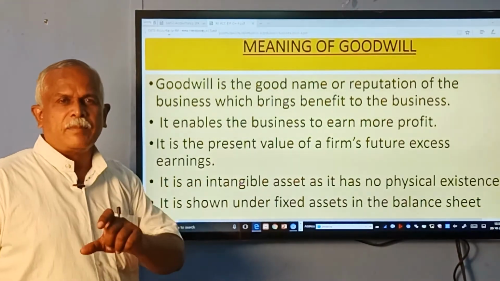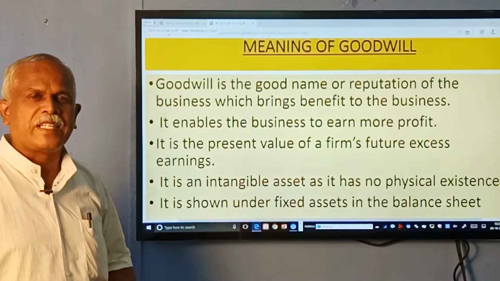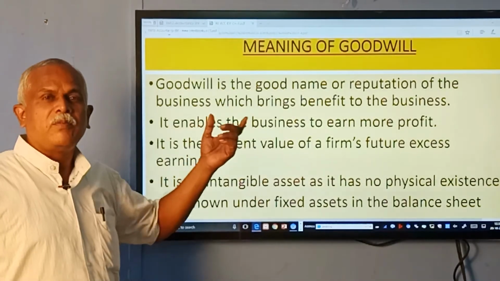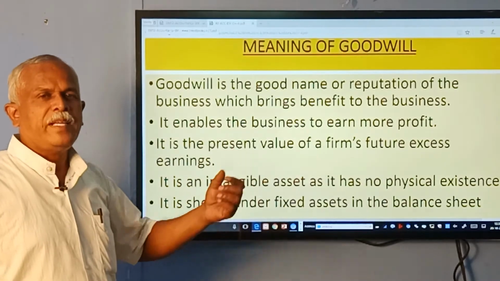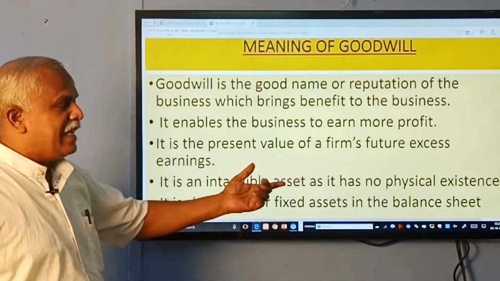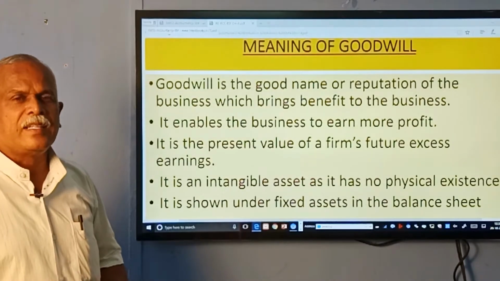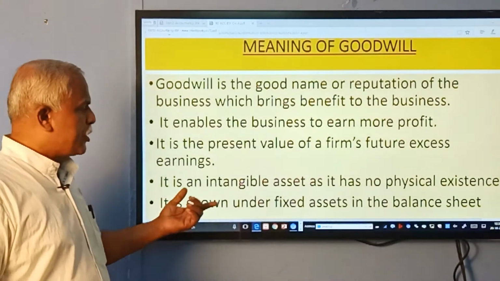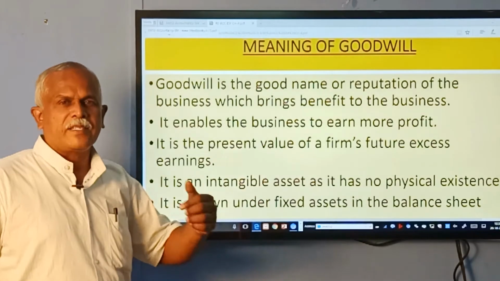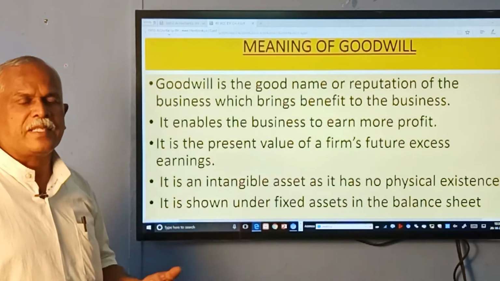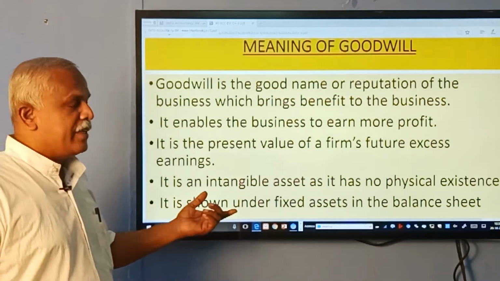Tangible means which have physical existence and which can be seen or touched. But goodwill is intangible. It cannot be seen or touched, and it doesn't have physical existence. It is shown under fixed assets in the balance sheet, since it is an intangible asset. Where is it shown in the balance sheet?